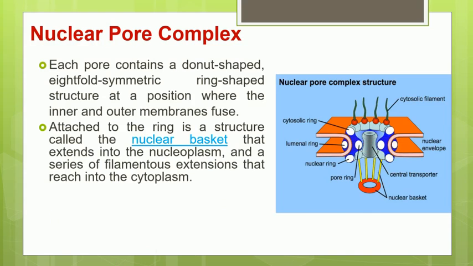At the same time on the outer side, that is toward the cytosol or the cytoplasm side, you will find some filament like structures which are called cytosolic filaments. So in the nuclear pore complex you will have this nuclear basket, and on the cytoplasm side you have cytosolic filaments.